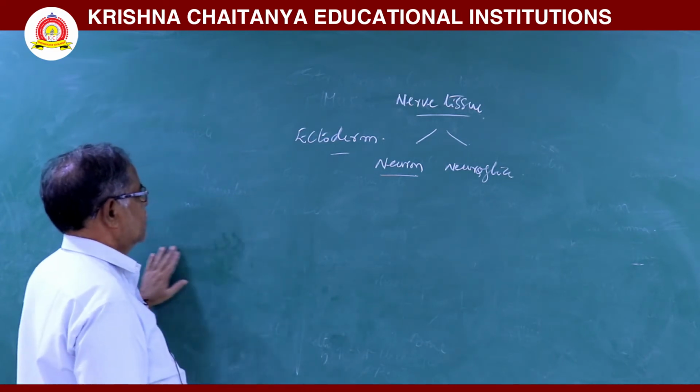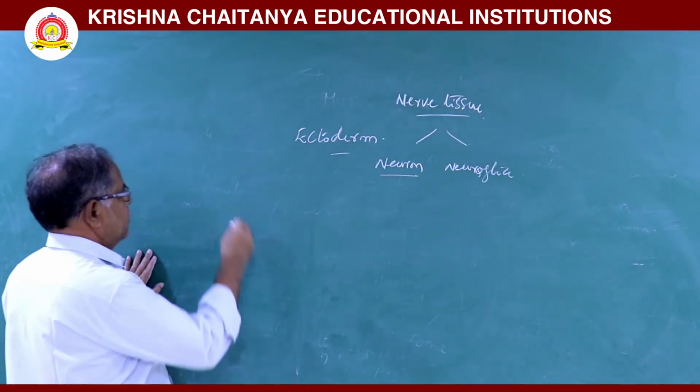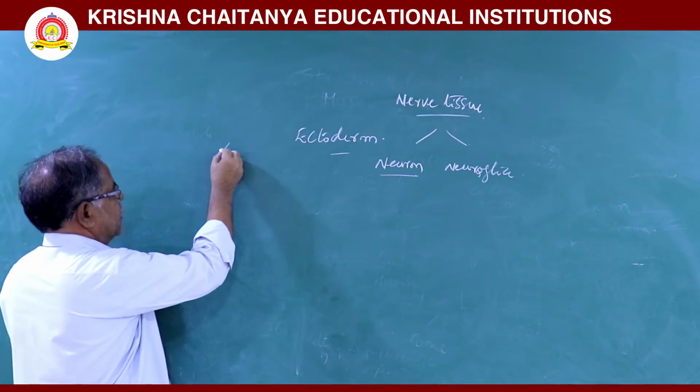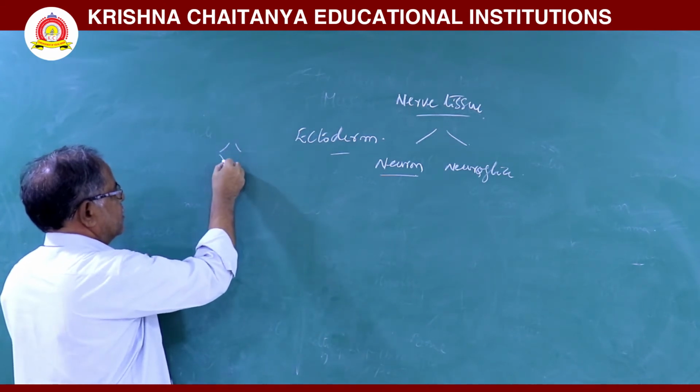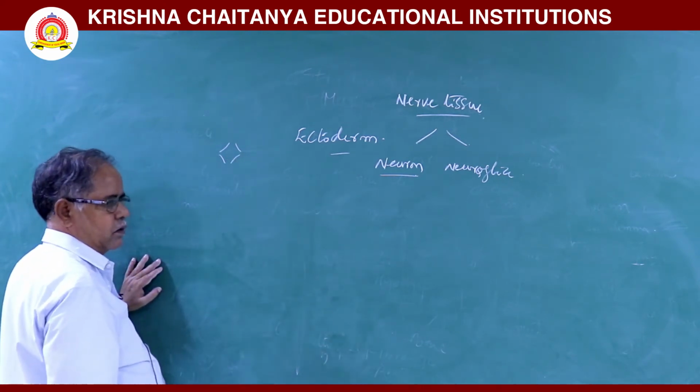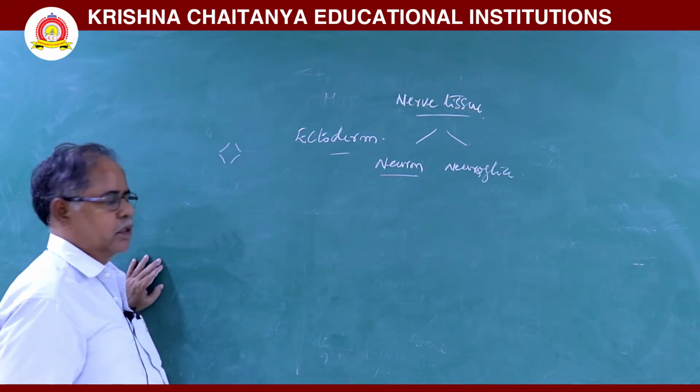Next, in the neuron, three main parts are there. One is the cyton or perikaryon, soma.